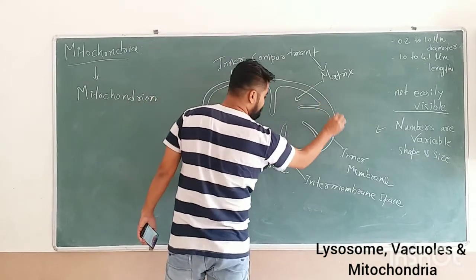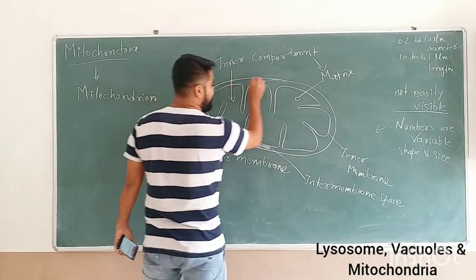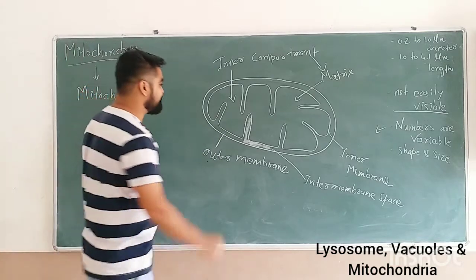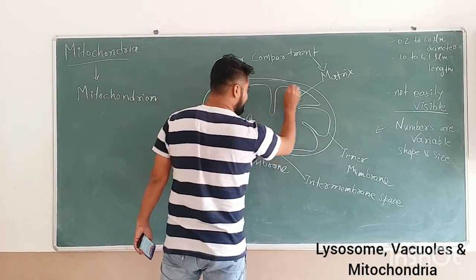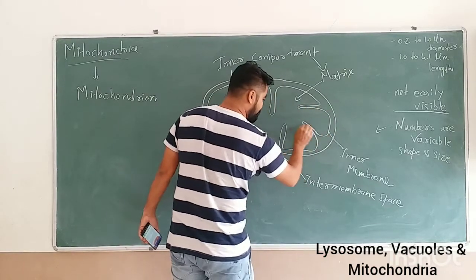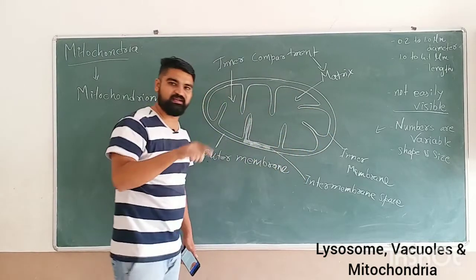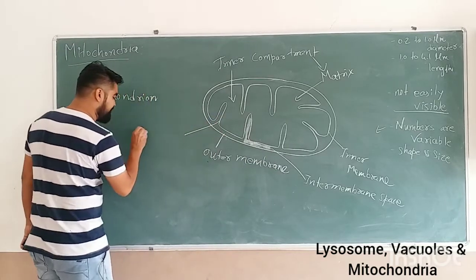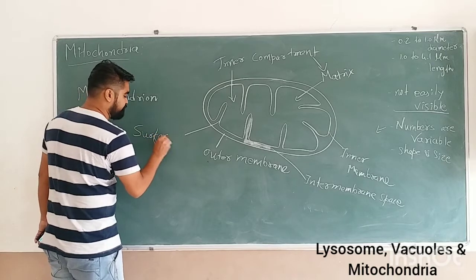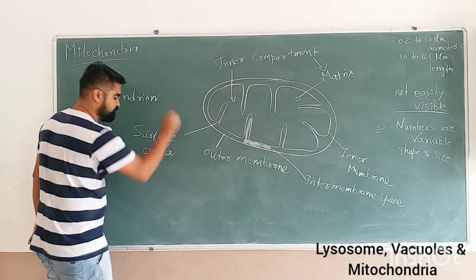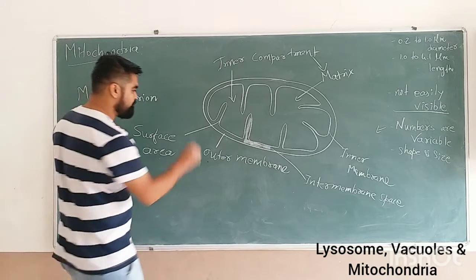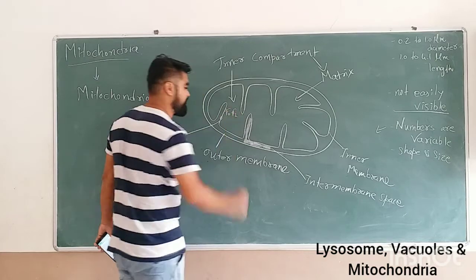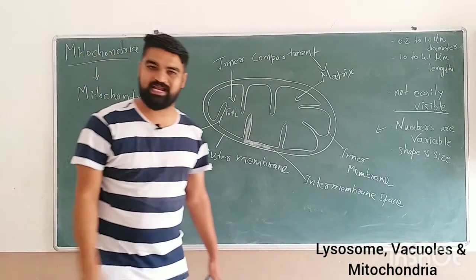This outer membrane, as you can see here, is a continuous membrane and makes the covering of the whole organelle, that is mitochondria. But this inner membrane has the foldings. What you can see here are the foldings of the inner membrane. Basically the logic behind it is it will increase the surface area. It will increase the surface area because it has certain particles which are called F0F1 particles which are directly involved in the ATP formation.